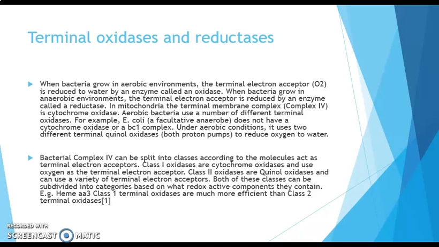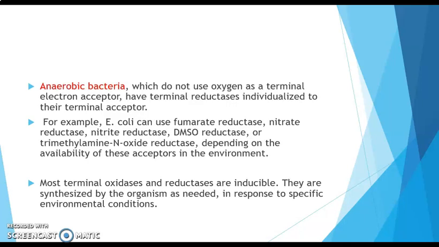Both of these classes may be subdivided into categories based on what redox active components they contain. For example, heme AA3 class 1 terminal oxidases are much more efficient than class 2 terminal oxidases. So, these are the classes coming under the complex 4 of the bacterial electron transport chain.